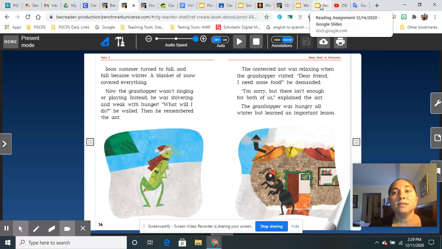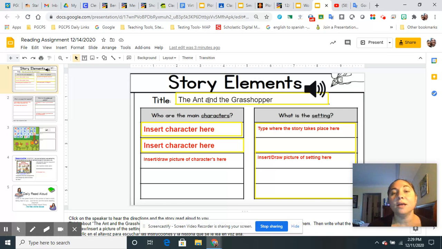So, boys and girls, today for your reading assignment, I would like for you to identify the characters from the story, The Ant and the Grasshopper. I'll give you a hint. The characters are in the title, The Ant and the Grasshopper. So, insert their names here and then draw a picture of the ant and the grasshopper.